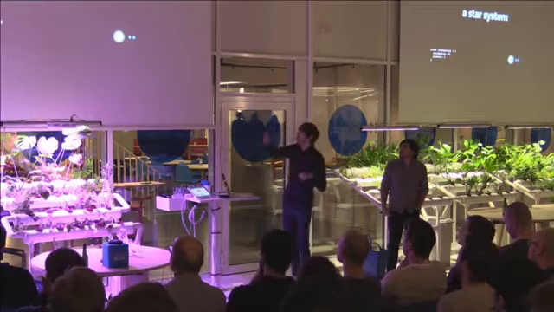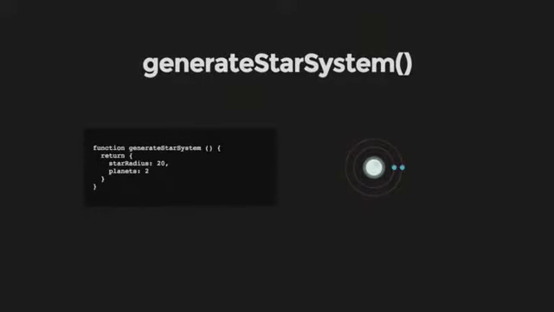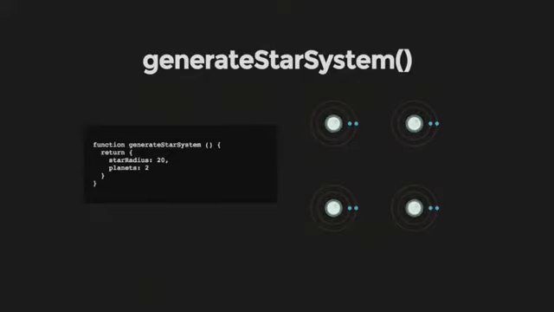This is what we would get with this data. If we try to do a procedurally generated star system, what we could do is just wrap a function, and this function returns pretty much that object. It's a procedurally generated system, a pretty boring one because you would always get the same system all the time, but it is a function that returns a star system.